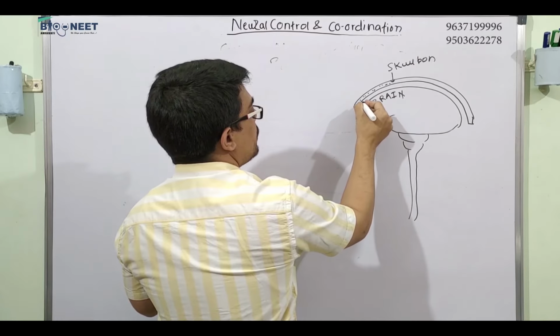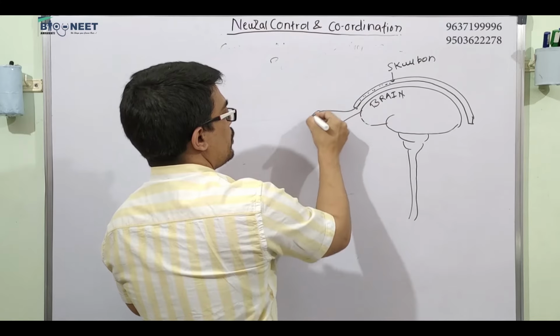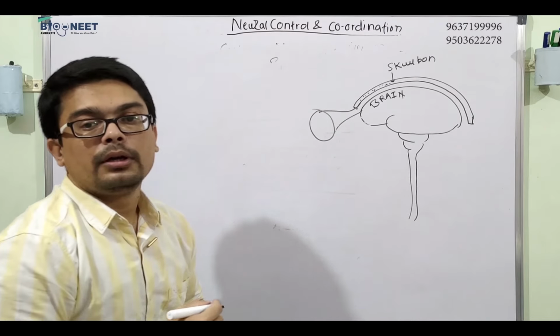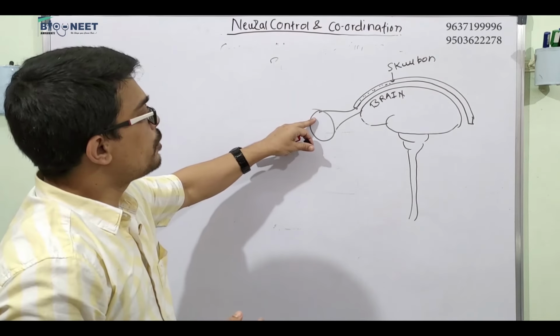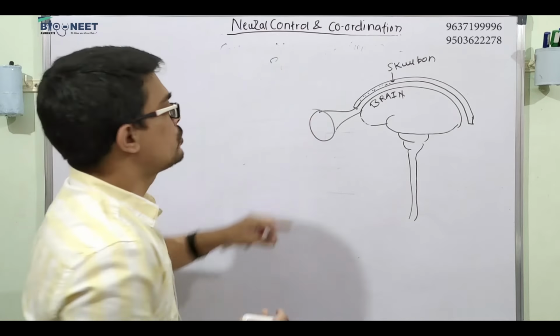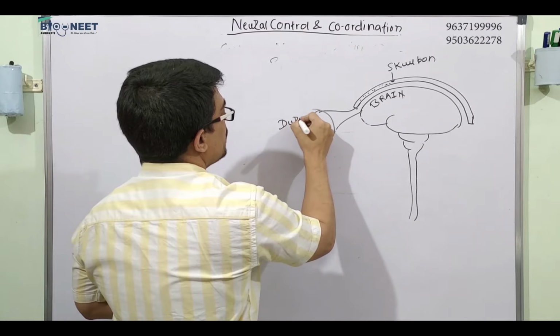In between this gap, if you enlarge it, you will see three protective layers. One is called dura mater.